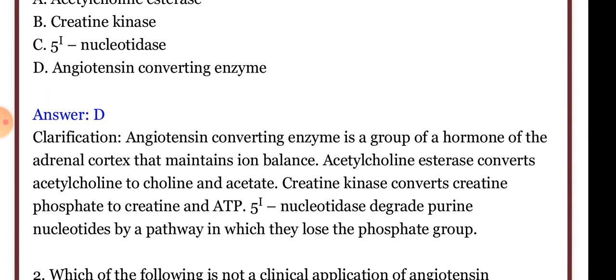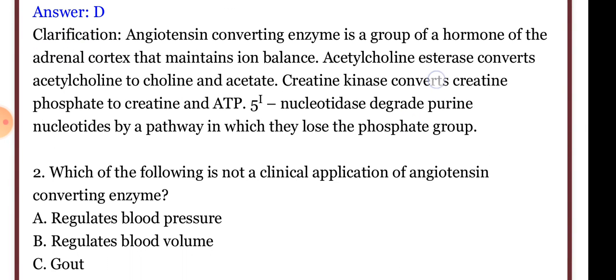Acetylcholine esterase converts acetylcholine to choline and acetate. Creatine kinase converts creatine phosphate to creatine and ATP. Creatinine clearance test is also used to check the efficiency of the kidney. Nucleotides degrade purine nucleotides by a pathway in which they lose the phosphate group.